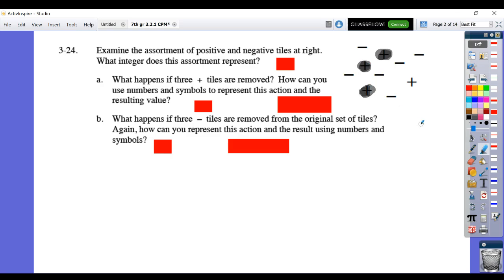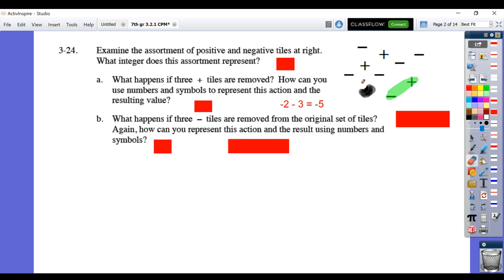Well, we knew the original value was -2. We just had that. And if we get rid of these 3 positives, now we're not able to make as many zero sandwiches as we were before. Instead, we can only make this 1 zero sandwich. So if we get rid of 3 positive tiles, like we did, what we're left with for a value is 1, 2, 3, 4, 5. So we started with -2 for a value. We got rid of 3 positive tiles. And now when we make our zero sandwiches, we're only left with a value of -5.